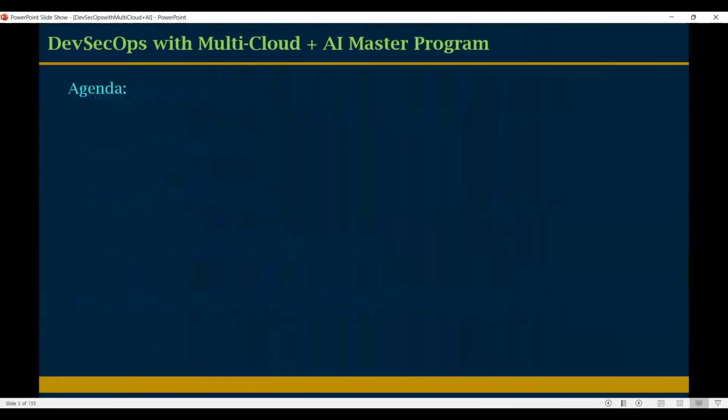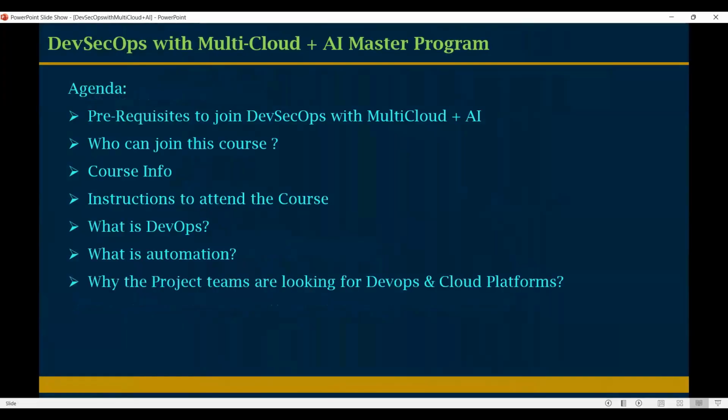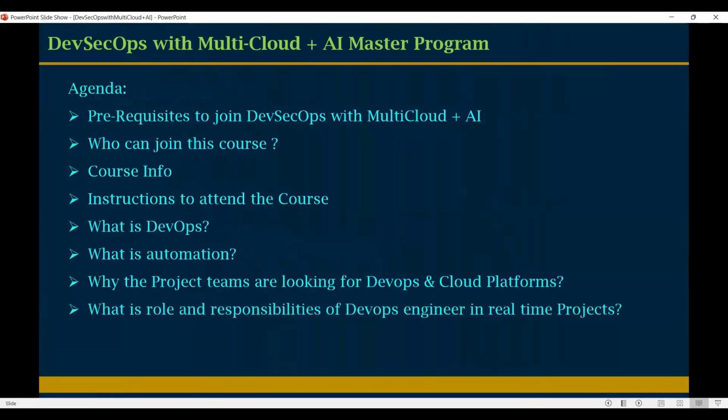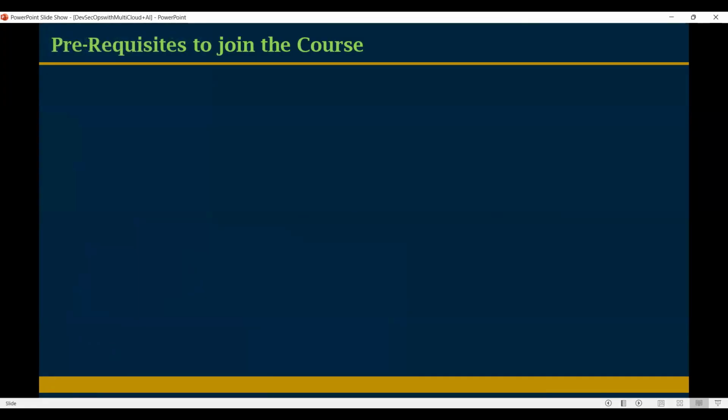So the DevSecOps with Multi-Cloud plus AI Master Program. This is today's agenda. We already discussed the prerequisites to join this course, who can join this course, and the instructions to attend this course. We also covered what is DevOps, what is automation, why project teams are looking for DevOps with cloud, and the role and responsibilities of DevOps in your real-time projects. Then SDLC, the software development lifecycle.